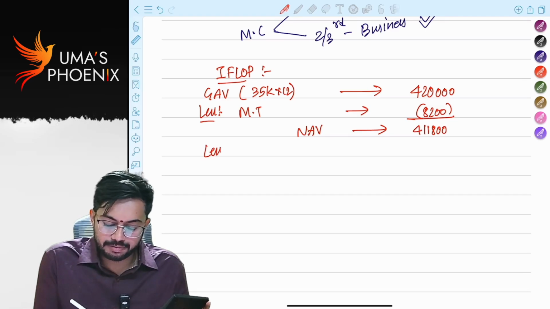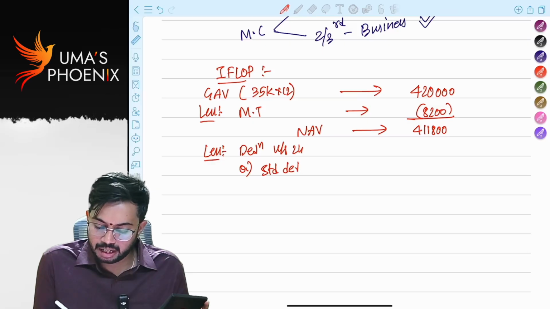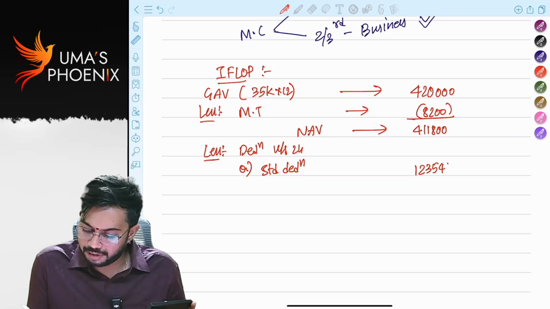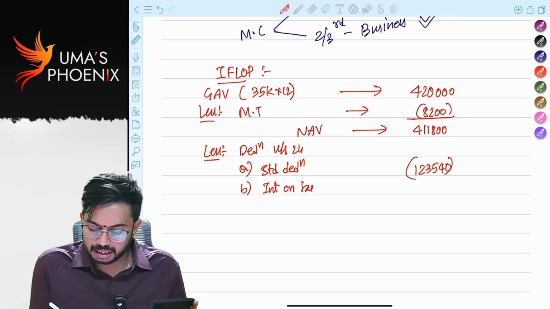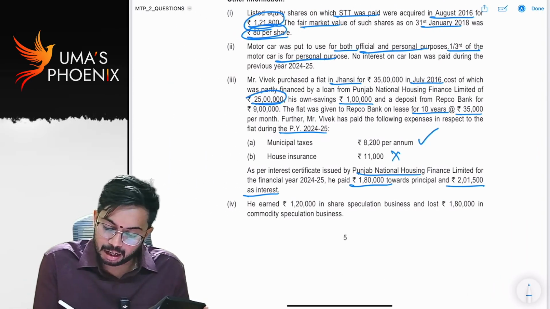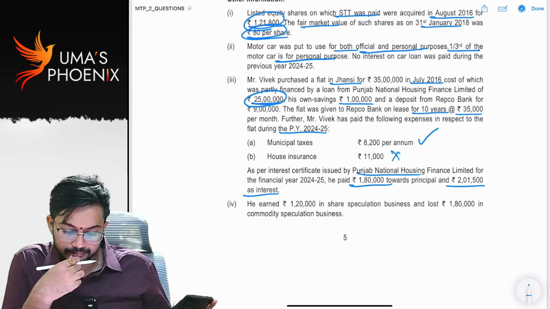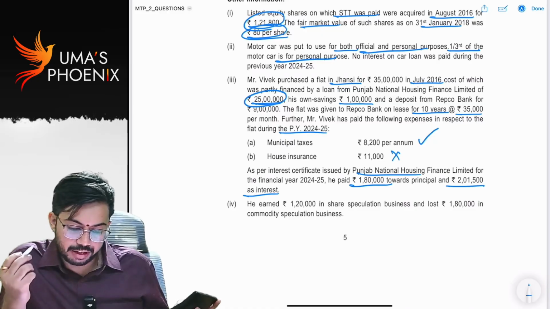4,11,800. From this, we will reduce deductions under section 24. First one is standard deduction. It is allowed at the rate of 30% of net annual value. 123,540. Section B, interest on borrowed capital. How much is interest on borrowed capital? Capital borrowed is 25 lakh rupees. On 25 lakh rupees, what is rate of interest?